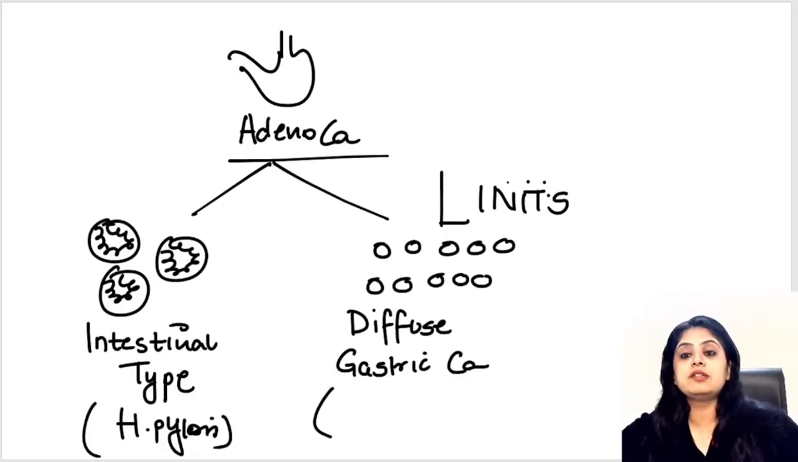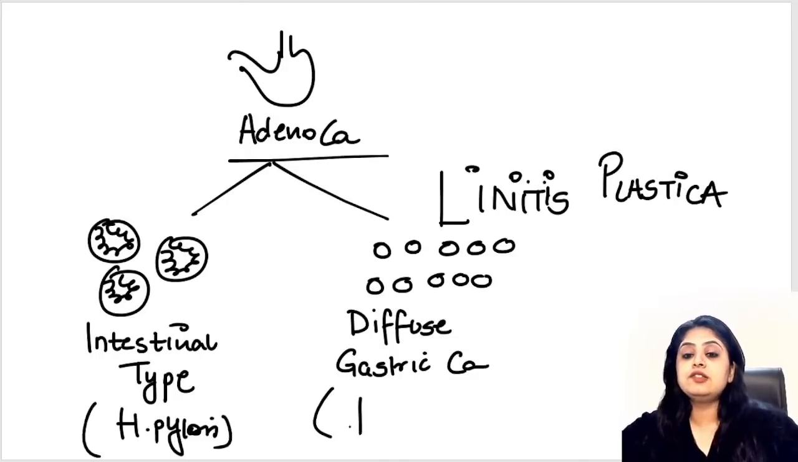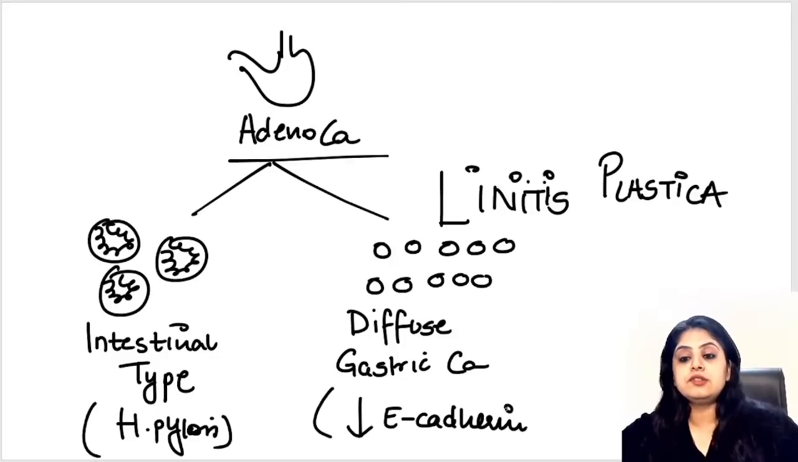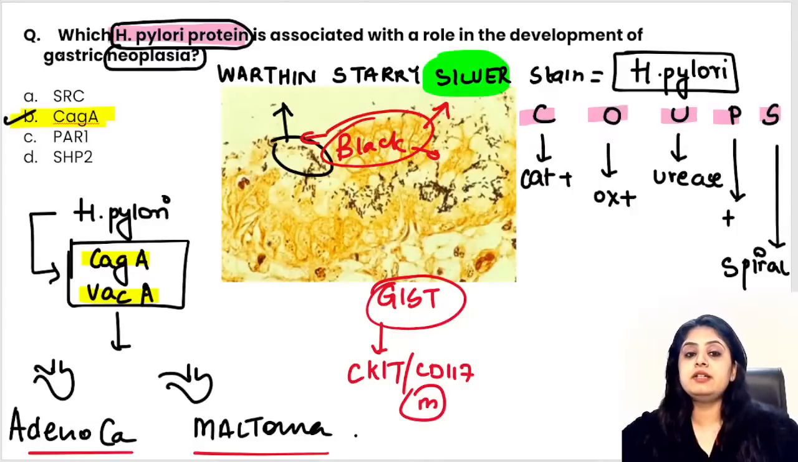Someone asked me, ma'am, what is that leather bottle appearance that you have? This is Linitis plastica. This is usually not associated with H. pylori. This is because of a mutation, and that is E-cadherin mutation. This is loss of E-cadherin that you all have to know. Remembered? Very good. Okay, coming back, we are settled. So why did this cancer happen? Cancer happened because of CAG-A and VAC-A, and now we are settled. This is for all exams.